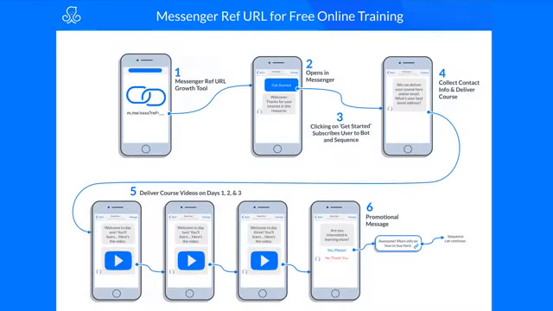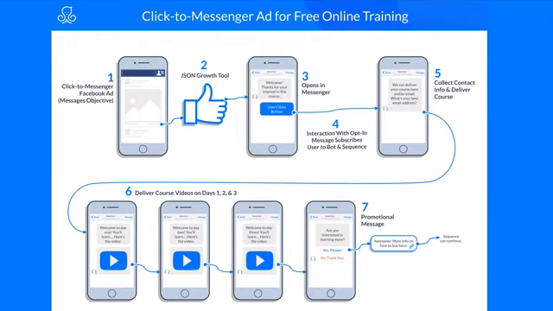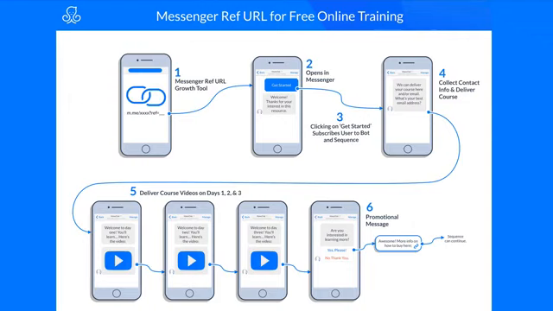All right, guys, so this blueprint is Messenger ref URL for free online training. This is identical to the last blueprint, click to Messenger ad for free online training. We're just using a different entry point here, right? We're using a different growth tool. So let's use the same example, right?